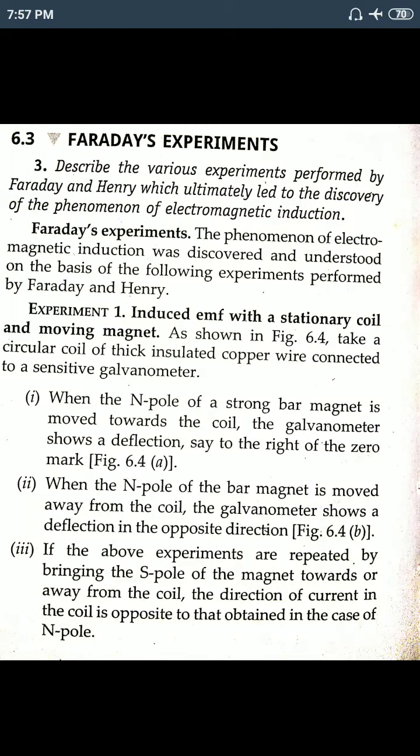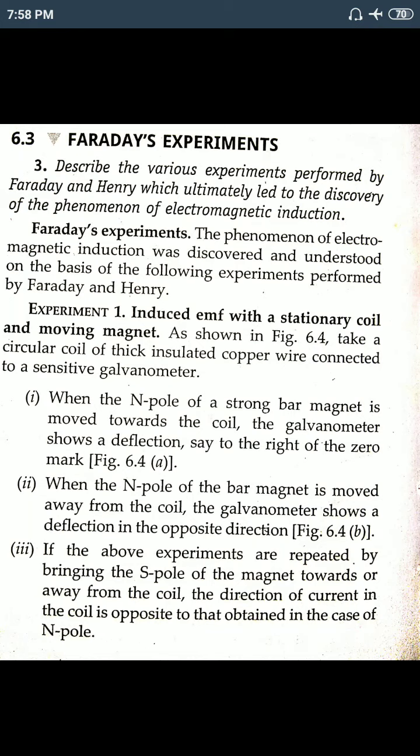If it moves far away from the loop, it decreases. But the magnetic field still changes, it is not constant. Only then is current induced in this circuit. That's why this phenomenon is called electromagnetic induction, inducing electricity by magnetism.